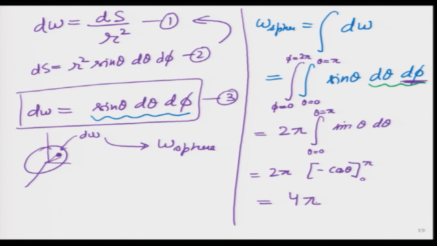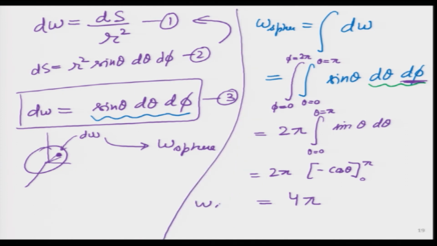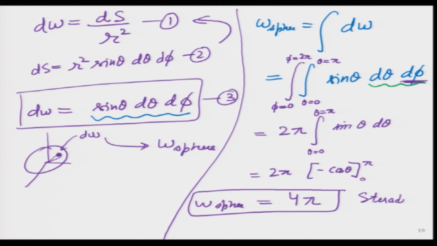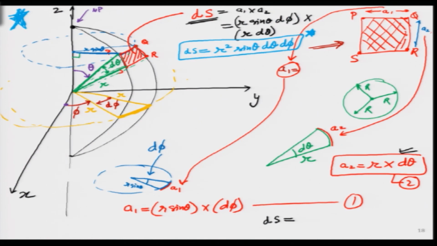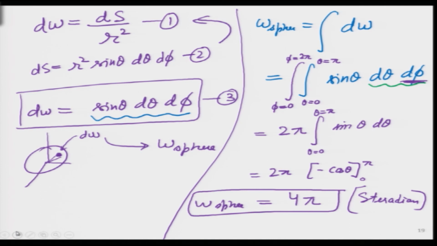So, the whole thing turns out to be omega sphere is 4 pi steradian. That is the answer we got after a long exercise, but isn't it satisfying? It is satisfying because we started with a simple thing, made a very complicated diagram, then we wrote the mathematical equation, it became simple again, and finally we get a simple answer that for the whole sphere if we integrate we get 4 pi.